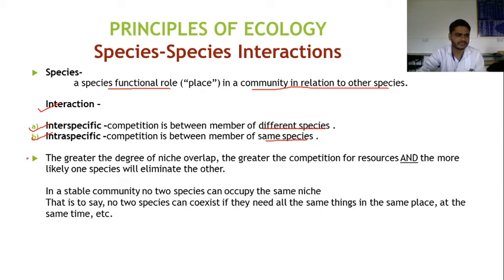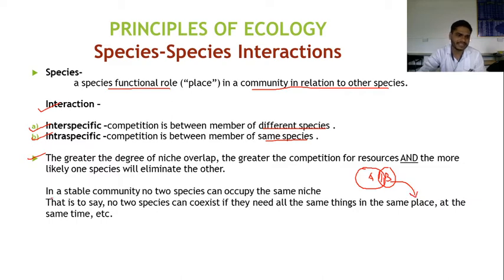Then the next point: the greater the degree of niche overlap, the greater the competition for resources and the more likely one species will be eliminated. Suppose this is a particular area, and this is another particular area, and they overlap here. This is the overlap area. Suppose type A species is present here and in this overlapping area type B species is present. A and B then compete greatly for the resources, and at that time, of these two species, one will be eliminated easily.